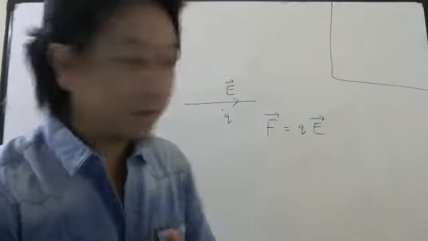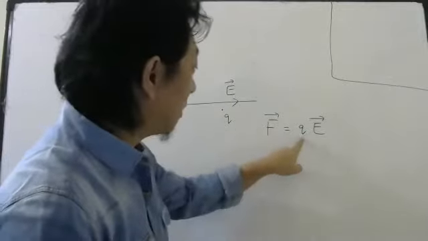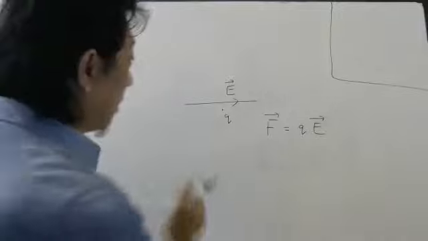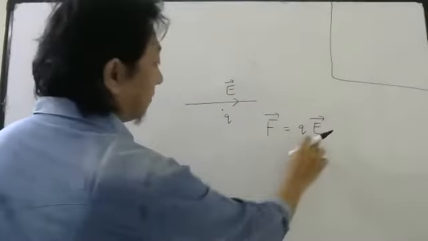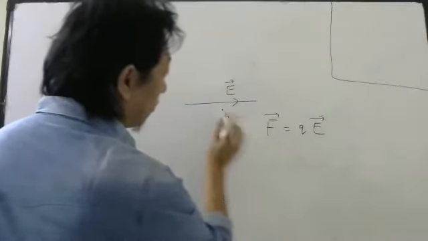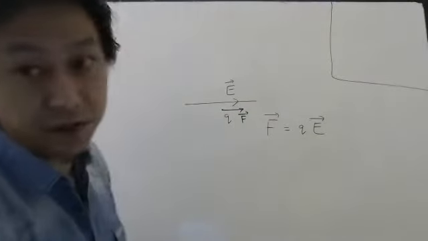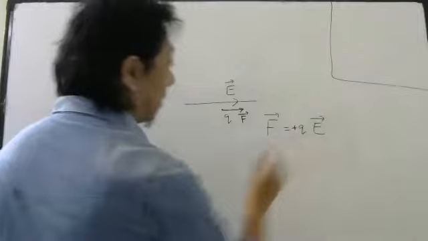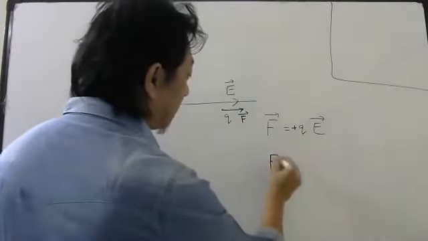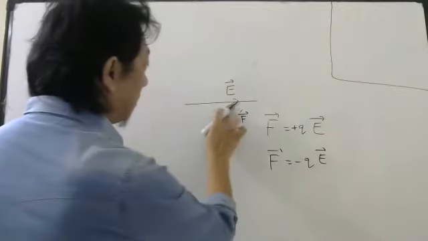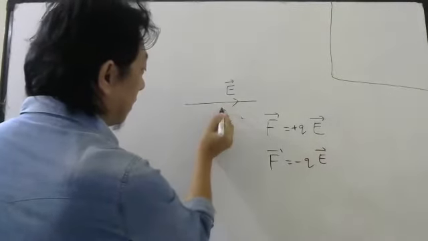Good morning, good morning. So this is the force on a charge due to electric field. You can notice something. If electric field is here, force also will be here, if it is a positive charge. If it is a negative charge, the force will be here.